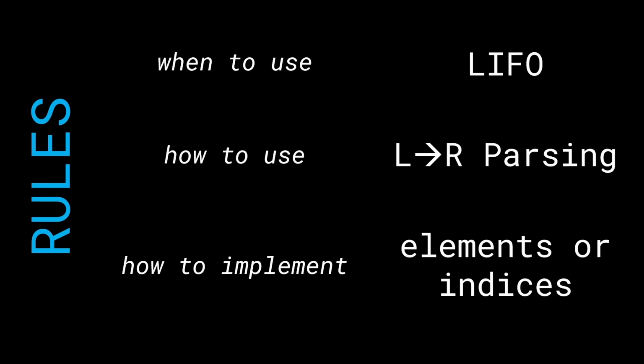And for every closing one, we're going to remove an opening from the stack. So both of them are going to resolve each other. This will make sense in a second, don't worry about it. And the third one is how do we implement this? In this case, it is better to use indices instead of elements, because we did a filtering out operation, which means that indices are going to be the way to go.